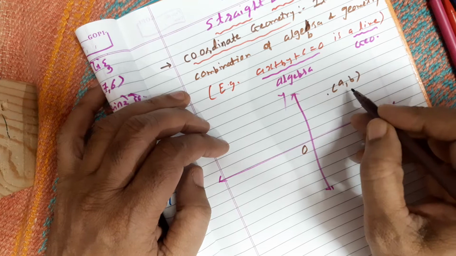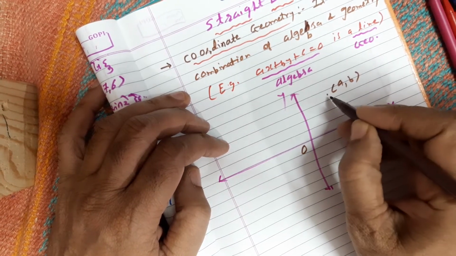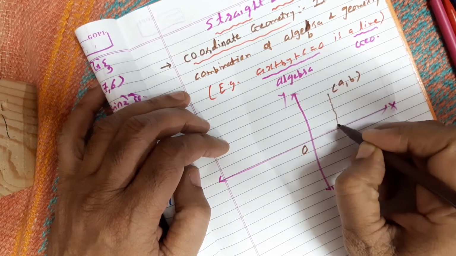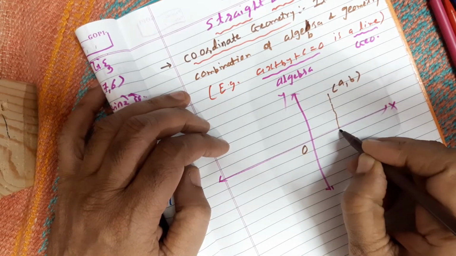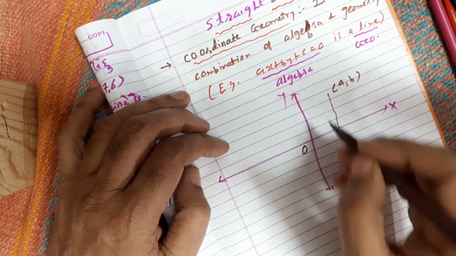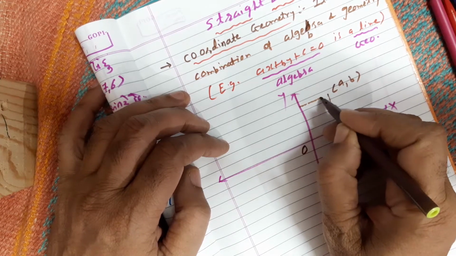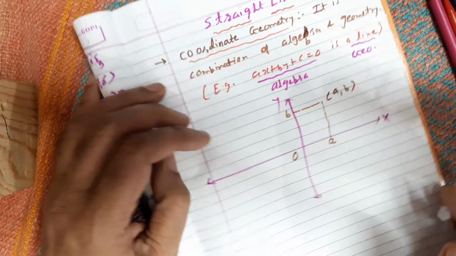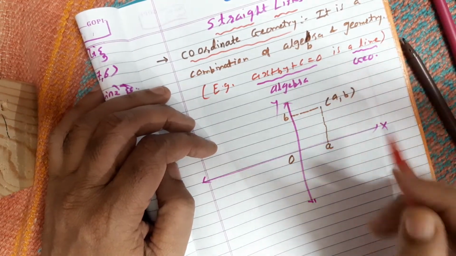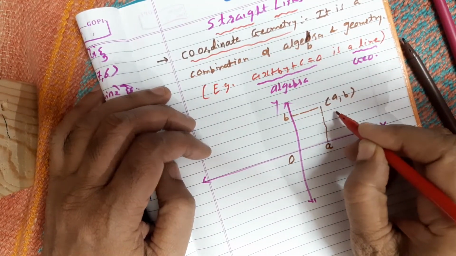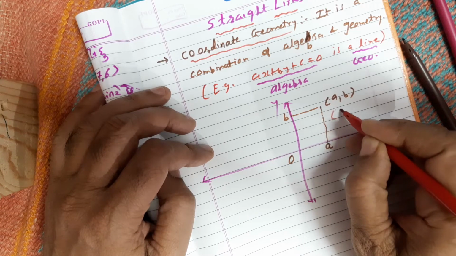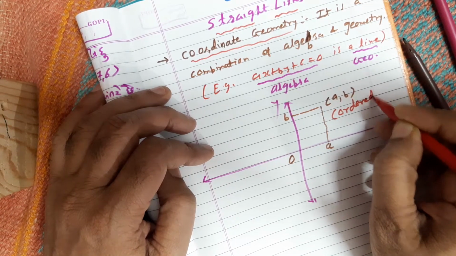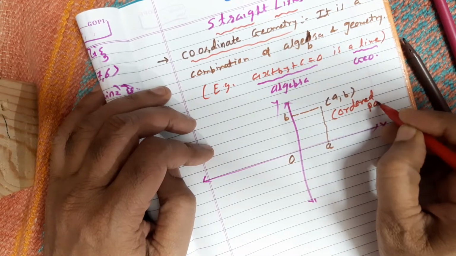So you know what (a, b) is. a is the x coordinate. From a you just draw a perpendicular, and this foot of the perpendicular will be a, and on the y axis if you draw, this is b. All these things you know, I hope. And this (a, b) is also given a particular name. It is known as an ordered pair. Remember? What do we call this? Ordered pair.